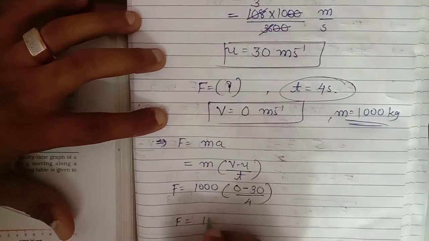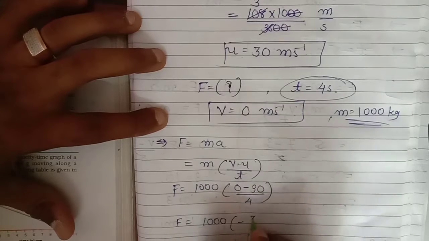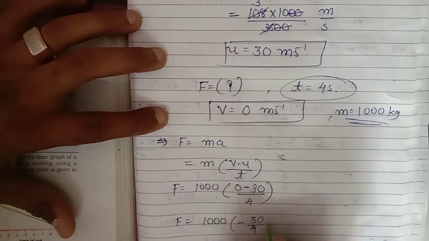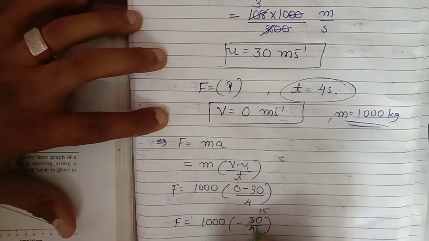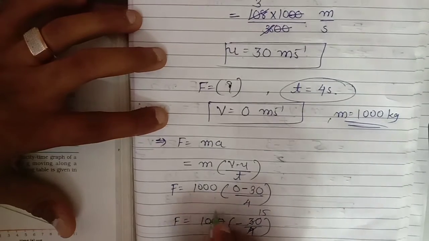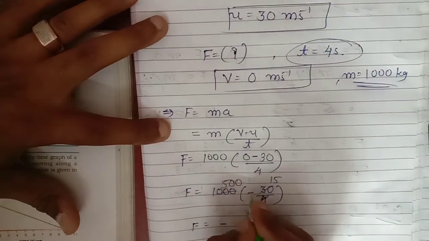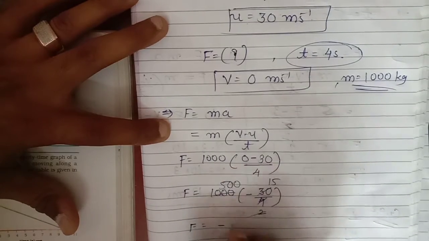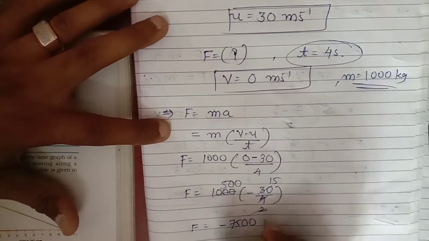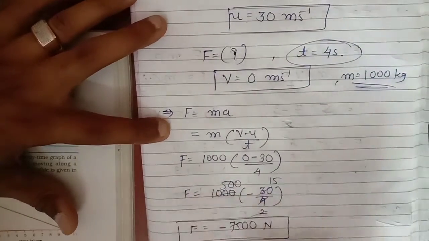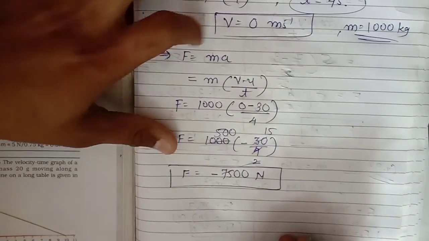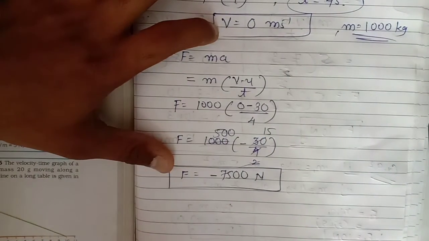Simplify it. 1000 minus 30 upon 4, 15. This one is 2, this one is 500. So F is what? Minus, plus minus minus, and 15 5 is 75 and 20 Newton. Minus 7500 Newton. What does the minus sign indicate?